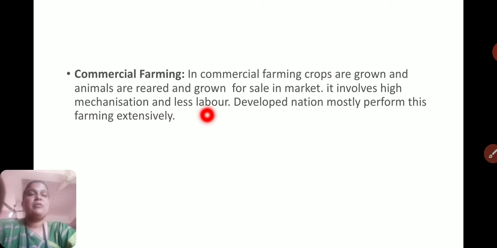Means a lot of skill and a lot of technology is required for commercial farming. Developed nations mostly perform this farming extensively.